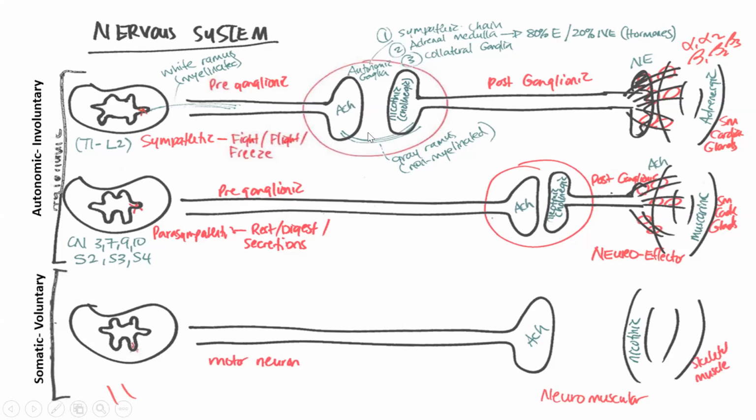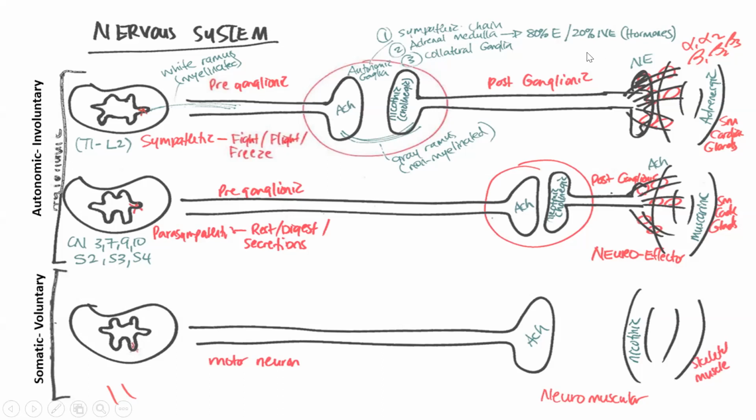We can also speak about specific to the sympathetic system. There were 3 routes of communication. So one is this ganglia, and we mentioned that this connection, this communication, this autonomic ganglia was what formed the sympathetic chain. So the collection of all of these ganglia that are going down the sides of the spinal cord, together that formed what we call the sympathetic chain. But that was only one route of communication for the sympathetic nervous system.